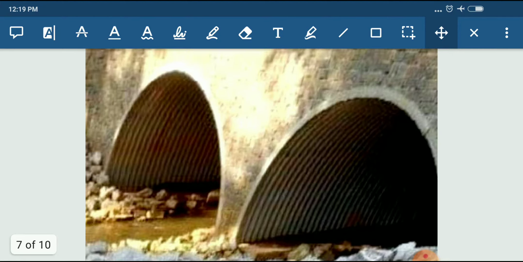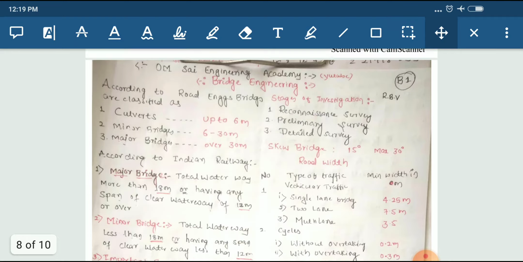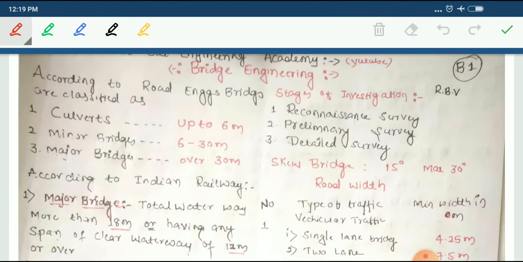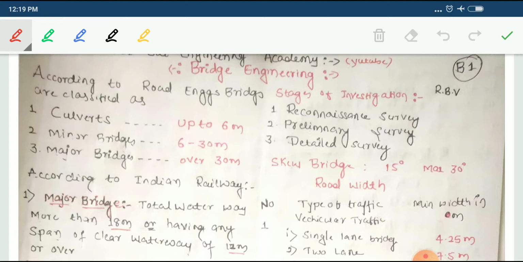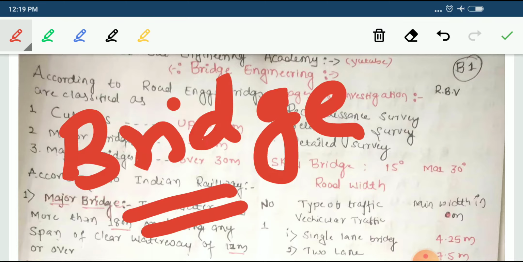On bridge engineering, I made short notes, and we will discuss only the important points, which will be helpful for your competitive examinations. We will discuss them one by one. First, I will define what we mean by a bridge. You should know the definition of a bridge.